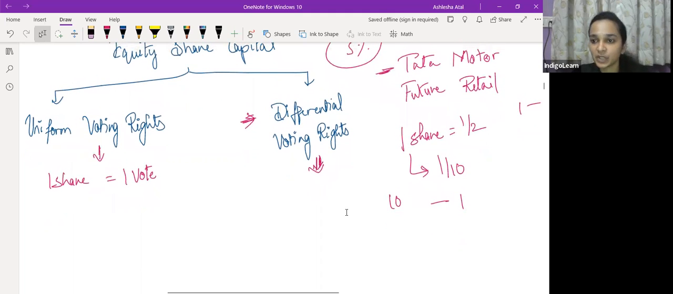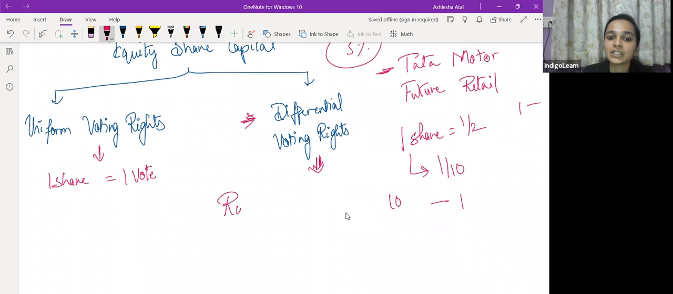Now, अगर कंपनी को डीवीआर इशू करना है, if a company wants to issue DVR, company will have to comply with certain rules and regulations, certain provisions, and that has been specified under Rule 4. Rule 4 specify करता है that what are the conditions which have to be complied with by the company if a company wants to issue equity shares with differential voting rights.